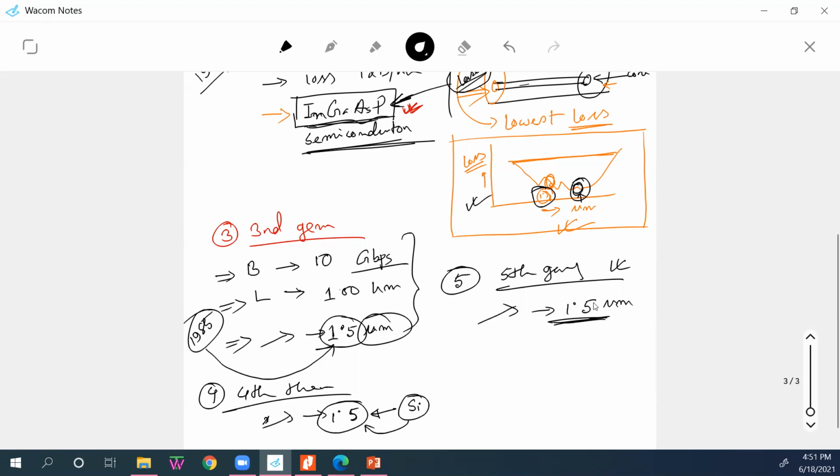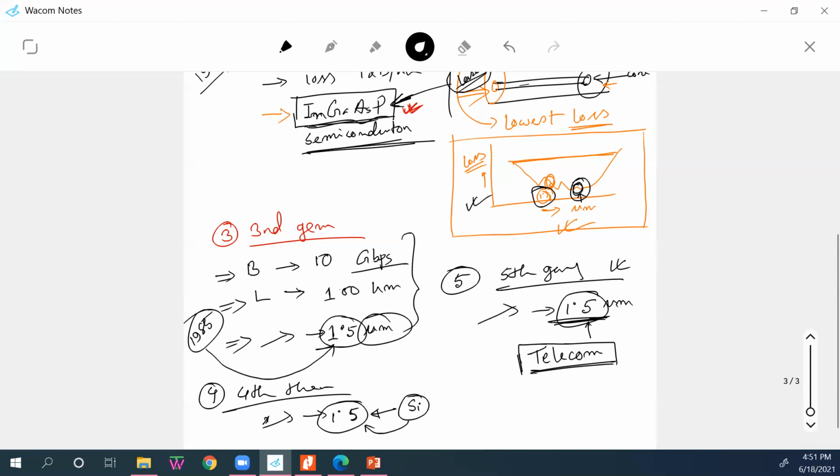Because this is so popular, 1.5 becomes the telecommunication wavelength. You guys are telecom, right? We are electrical engineers. We deal with optical fiber for what? Telecommunication purposes. That's why till today 1.5 is the operating wavelength.